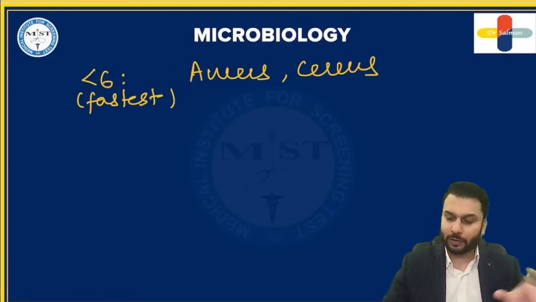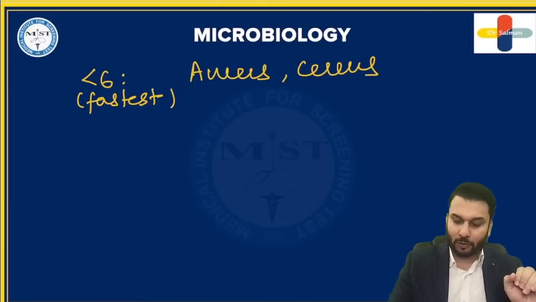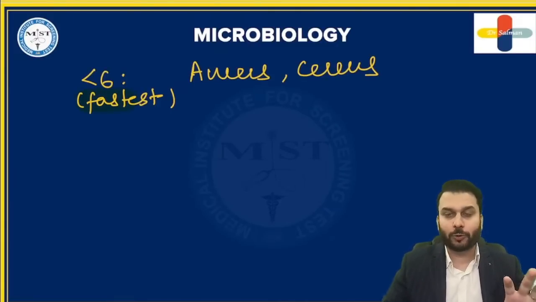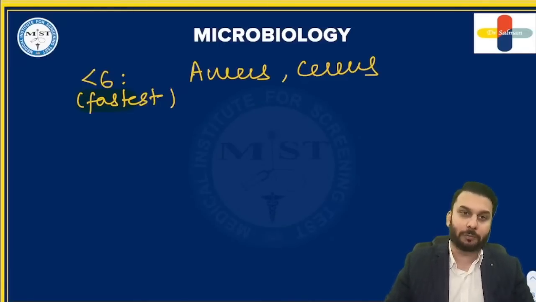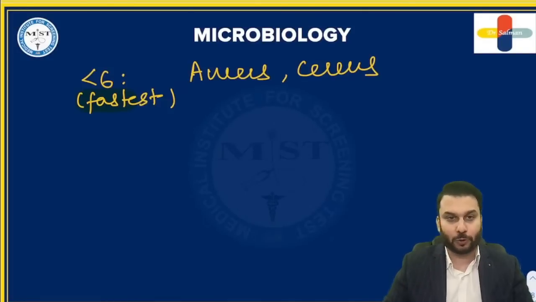Just like that movie Fast and Furious, we will say aureus and cereus. These are the fastest food poisonings in onset, incubation period being less than 6 hours or so.